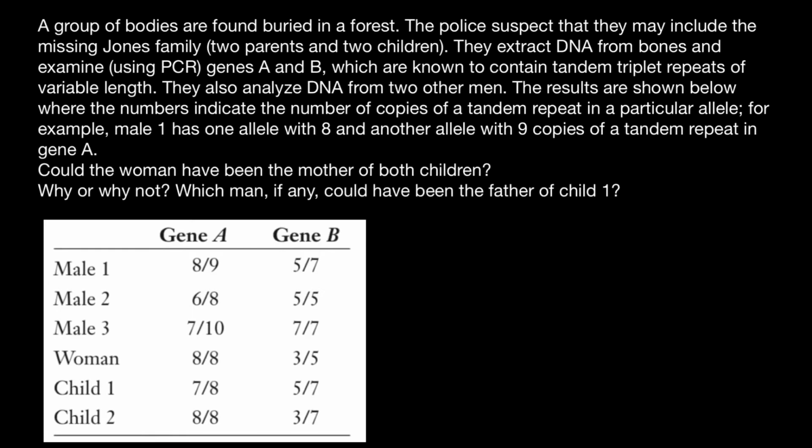They also analyze DNA from 2 other men. The results are shown below, where the numbers indicate the number of copies of tandem repeat in a particular allele. For example, male 1 has one allele with 8 and another allele with 9 copies of tandem repeat in gene A. Could the woman have been the mother of both children? Why or why not? Which man, if any, could have been the father of the child 1?